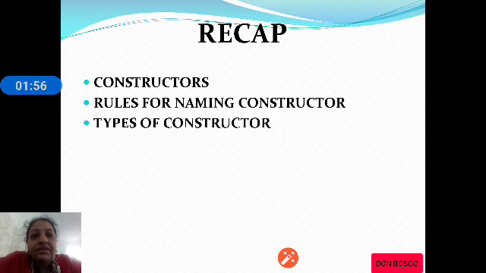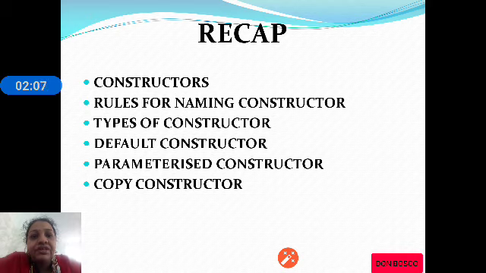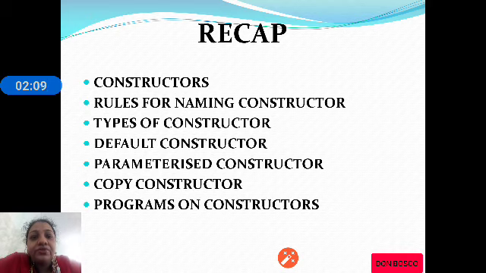We also studied types of constructors, that is default constructor, parameterized constructor and copy constructor. We also had a discussion on the programs using constructors. We wrote and studied some programs using the concept of constructors.